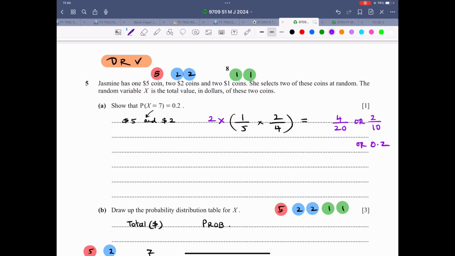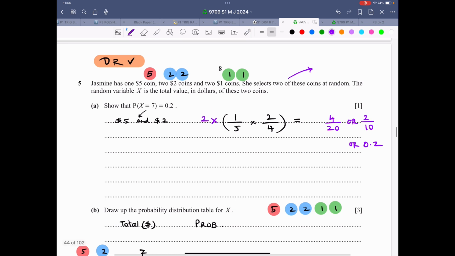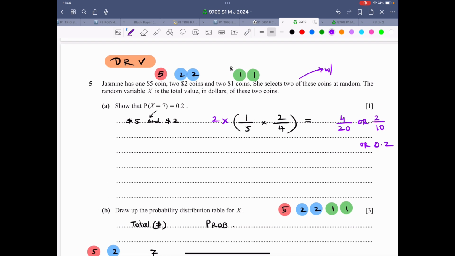Now it is obvious that the selection of two coins is done without replacement, so keep that in mind. I have shown the first part and then I'll be doing the second part live in front of you. It says show that the probability X equals 7 is 0.2. So 0.2 is 2 over 10 or 4 over 20.